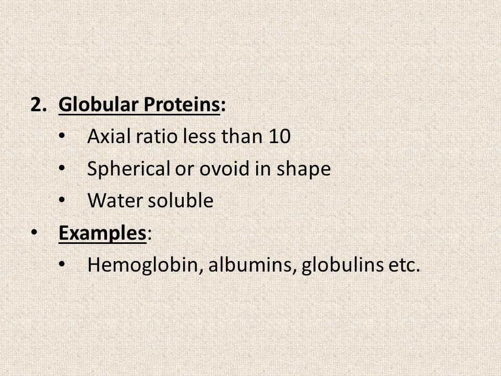Now moving on to globular proteins. So what are globular proteins? Globular proteins are those proteins which are spherical or ovoid in shape, and they can be defined as proteins with axial ratio less than 10. This means that the ratio of the length of globular proteins to their width is going to be less than 10. And globular proteins, unlike fibrous proteins, are water soluble. Fibrous proteins we discussed before are water insoluble, and globular proteins are water soluble. Some examples include hemoglobin, albumins, globulins, etc.